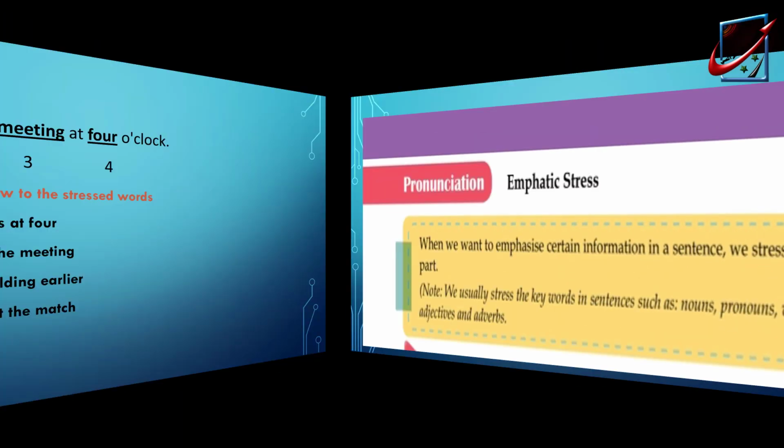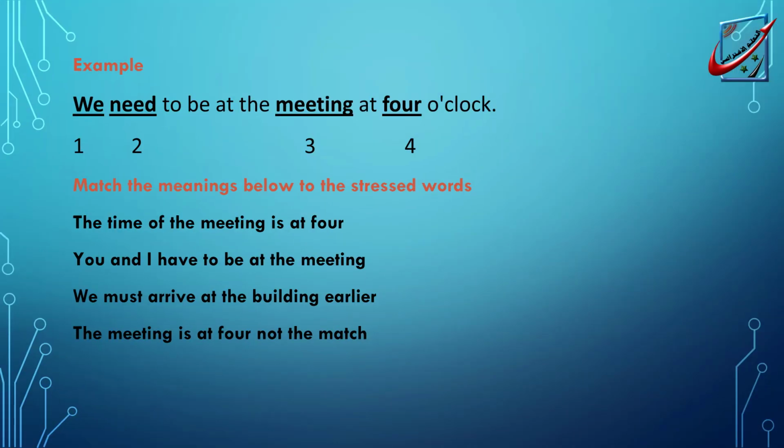Now let's see this nice example to test our understanding and how we can apply the concept of emphatic stress. We need to be at the meeting at 4 o'clock. This is a sentence given in our book to apply the concept. Here we have 4 options to stress words in this sentence, so we have 4 options and 4 different meanings: we, need, meeting, for. Now match the meanings below to the stressed word.